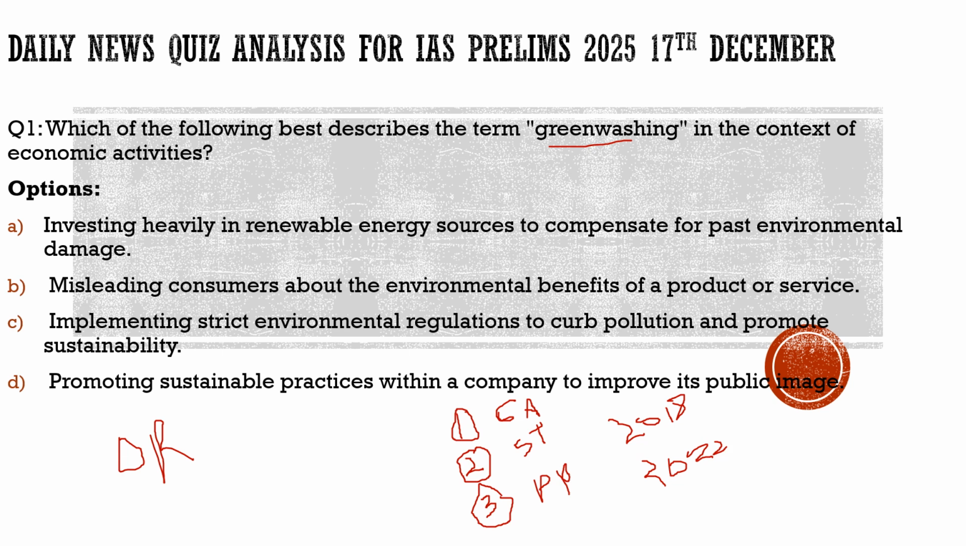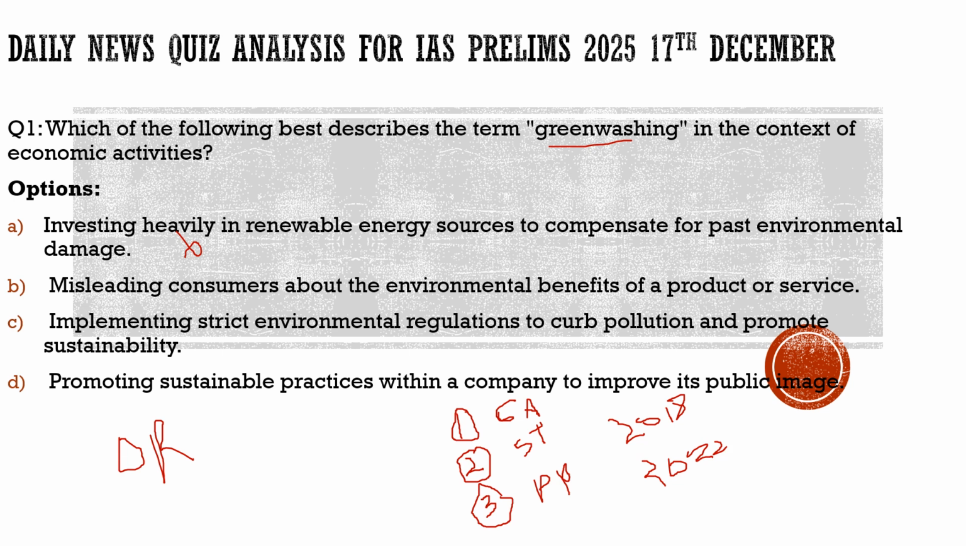And now let's discuss the term with respect to the question and get more idea about it. The question says, which of the following best describes the term greenwashing in the context of economic activities? First statement, investing heavily in renewable energy sources to compensate for past environmental damage. No, greenwashing, when it comes to economic activities, is more of a negative term.